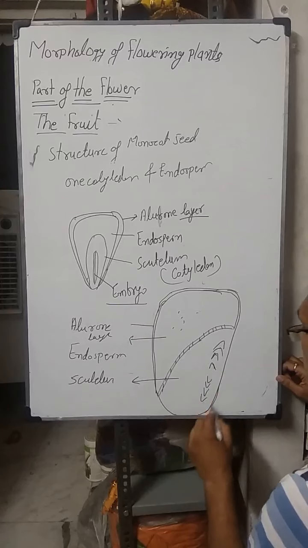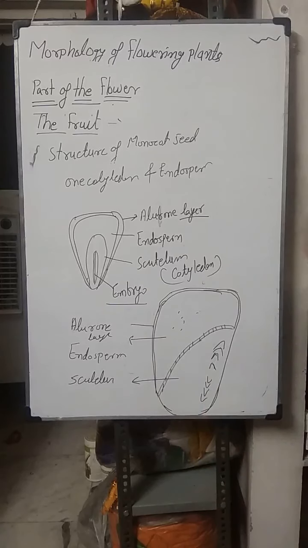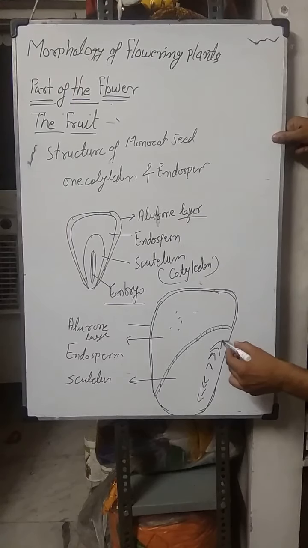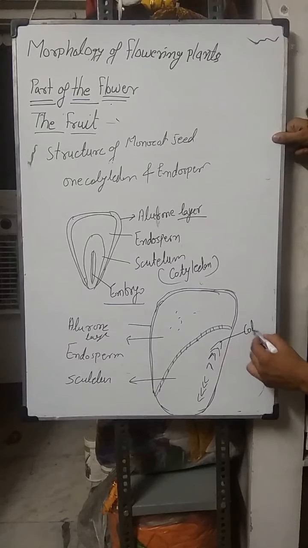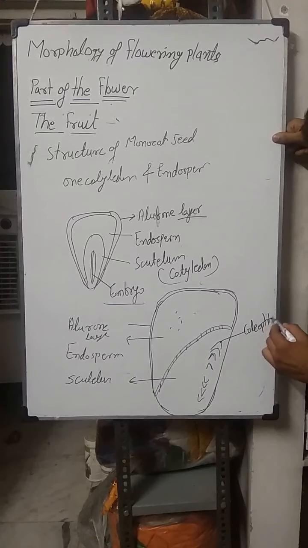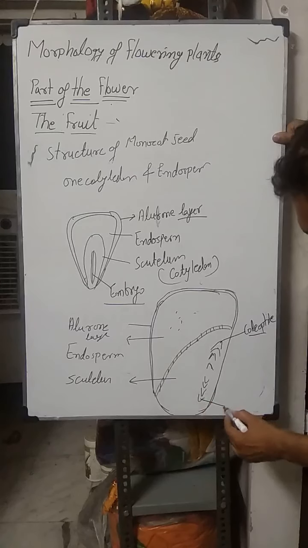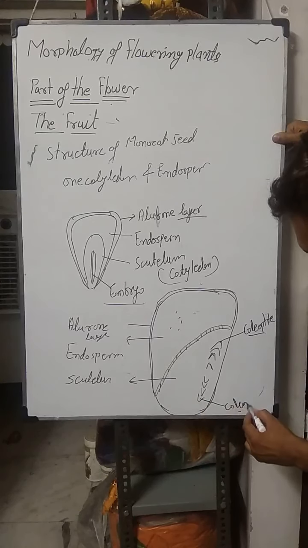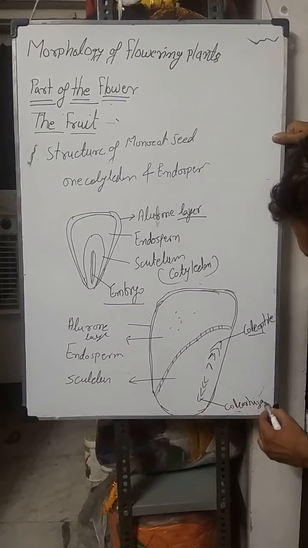In the transverse embryo, all the parts present in the dicot embryo are there, but two more structures are also present, the coleoptile and, lowermost, the coleorhiza.